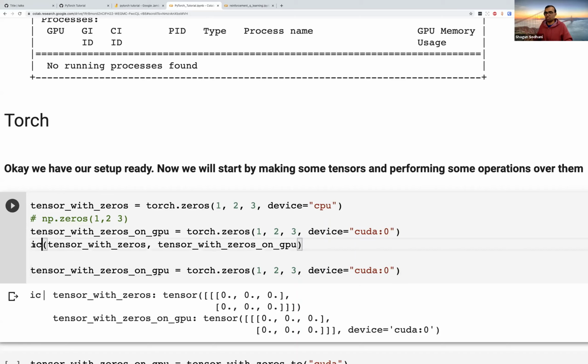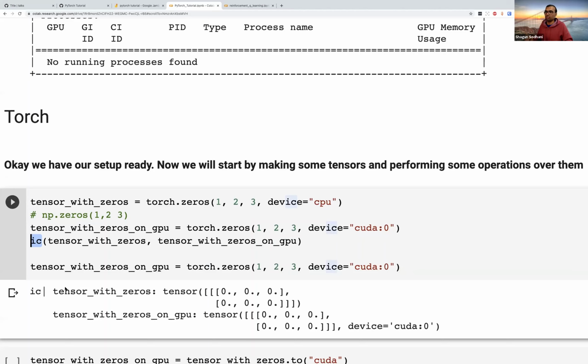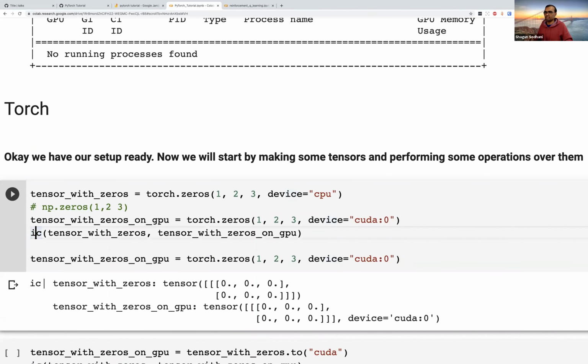A last thing is I'm using this IC. This is basically syntactic sugar to print out these tensors. You can very well use print. It's just that the output would be a little bit distorted. It would not render so cleanly, but otherwise all that IC is doing is just printing things in a more clean and more fancy way.